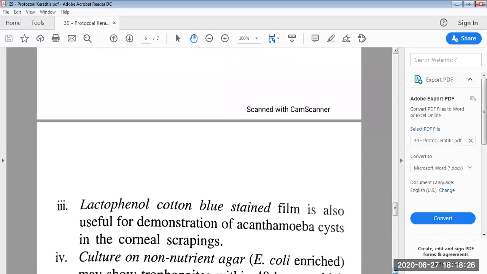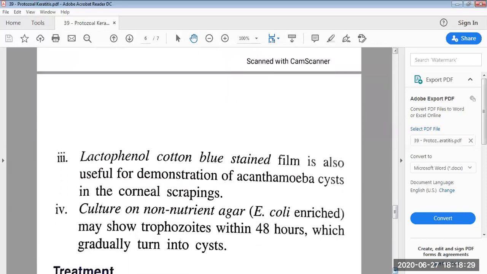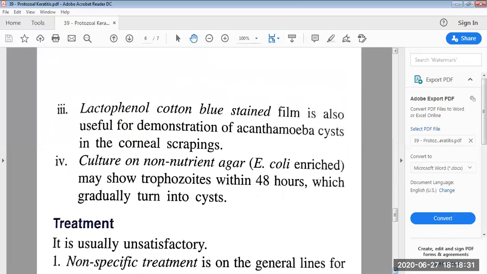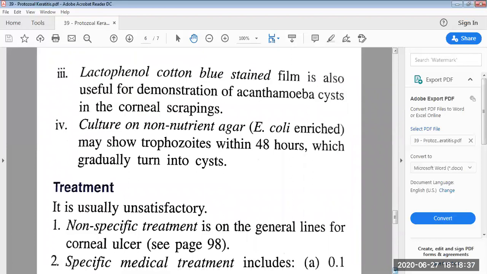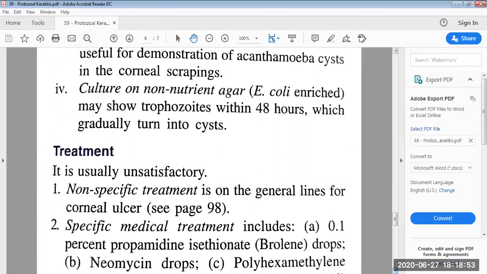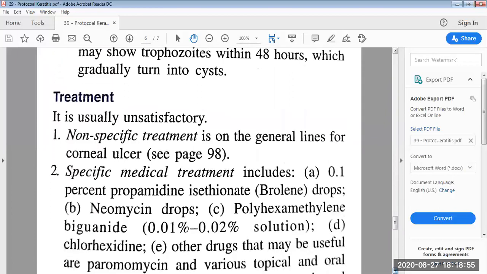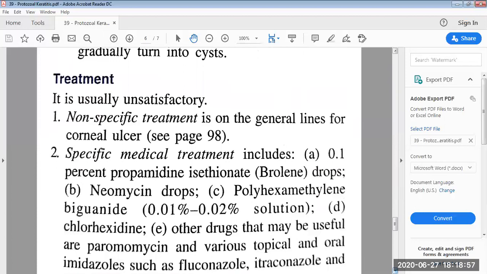The next is the lactophenol cotton blue stained film. It is also useful for demonstration of Acanthamoeba cyst in the corneal scrapings. Then culture on non-nutrient agar, E. coli enriched, may show trophozoites within 48 hours, which gradually turn into cyst. Then comes the treatment. The treatment is usually unsatisfactory.